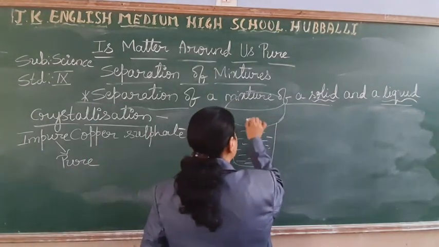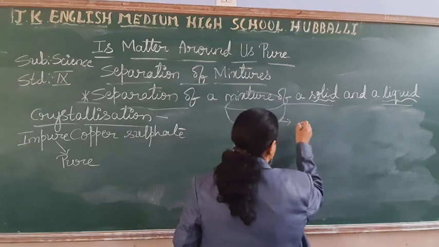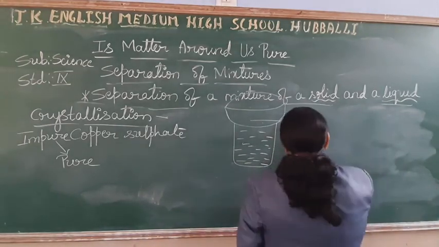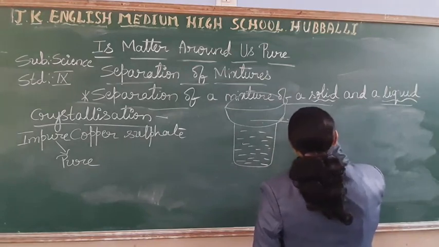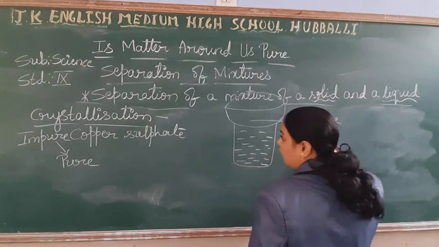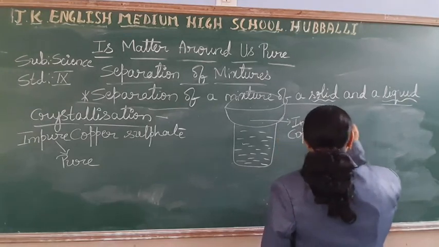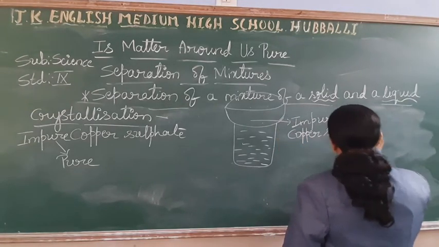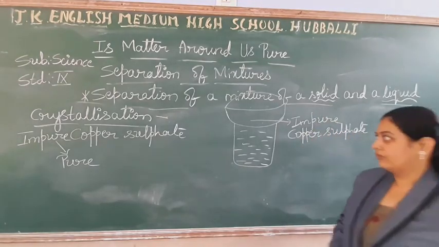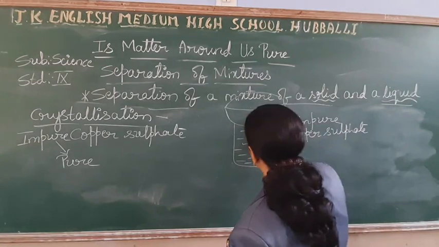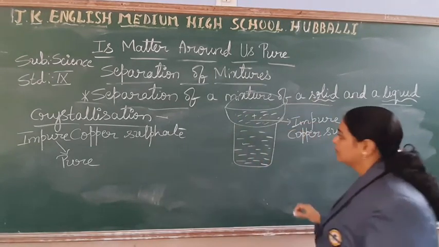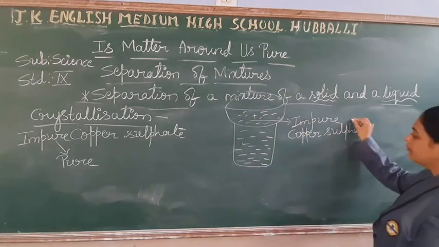Now you are going to take the impure copper sulfate. After taking impure copper sulfate, you are going to add water to this watch glass only. Means you have prepared impure copper sulfate solution.